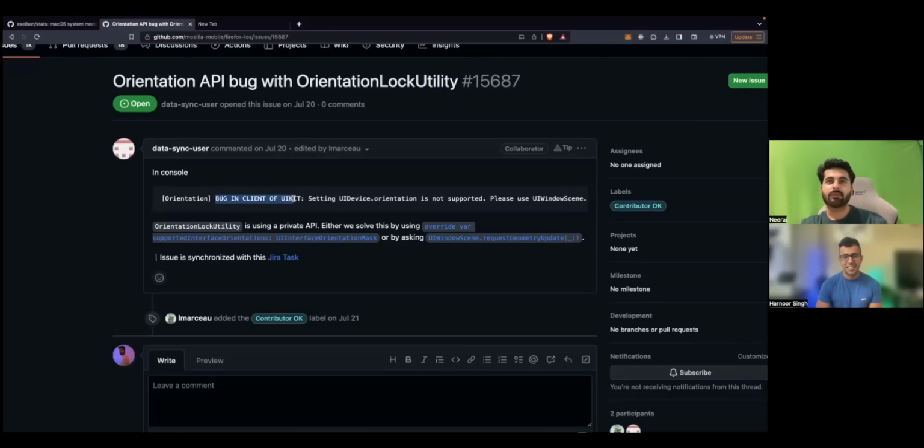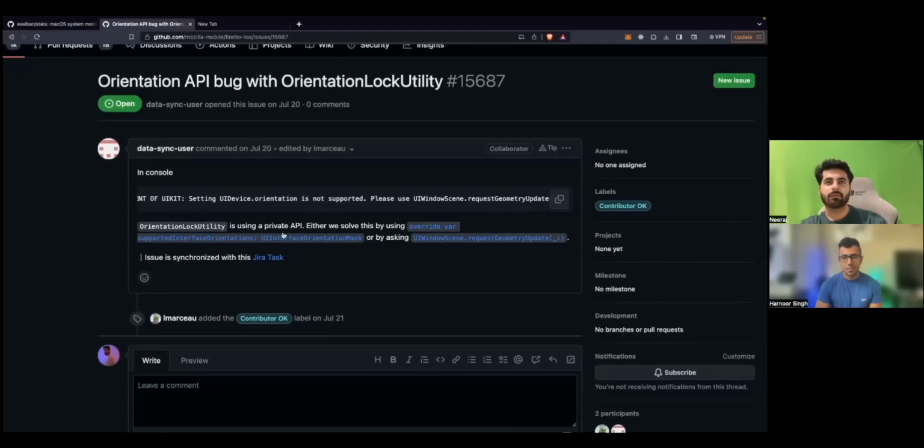Okay. The client of UIKit setting UIDevice orientation is not supported. Please use this. Okay. Orientation lock utility is using a private API.